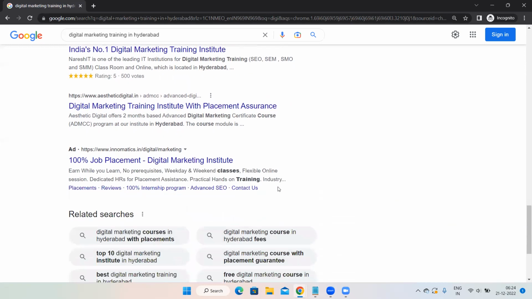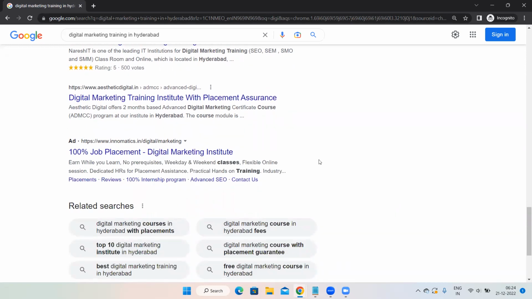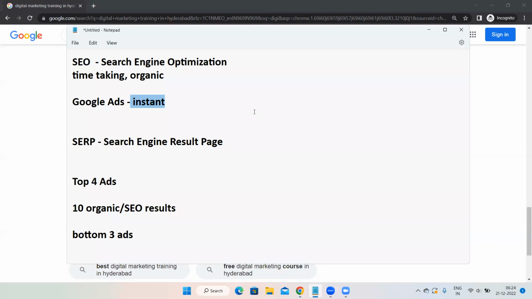Why is it instant? Obviously, the meaning of ad itself is that you are paying money. And to whom are you paying money? You are paying money to Google. And money speaks a lot. The moment you pay money to Google, your advertisement will appear on SERP, that is, the search engine result page. So that is the reason Google Ads is not an organic process. Google Ads is a paid process and it is also an instant process. Whereas SEO is a time taking process, but it is an organic process. Is this point clear? The difference between SEO results and Google Ads results?